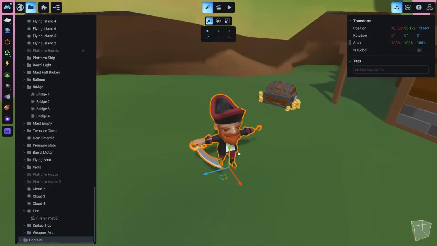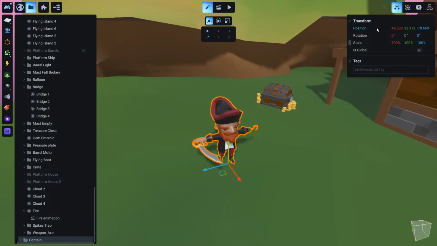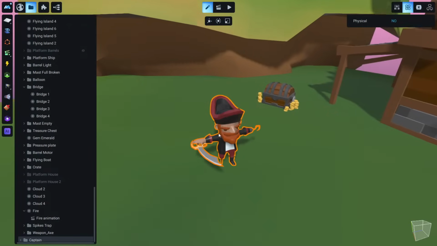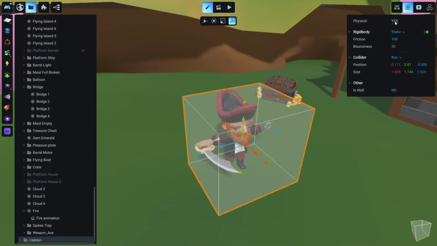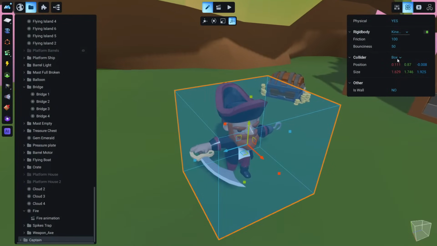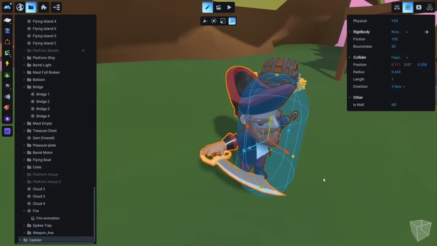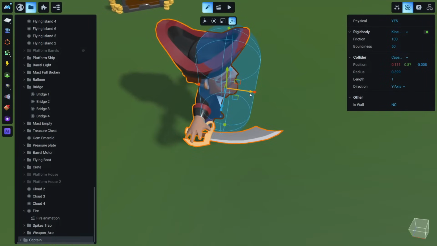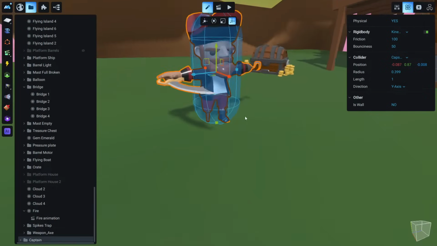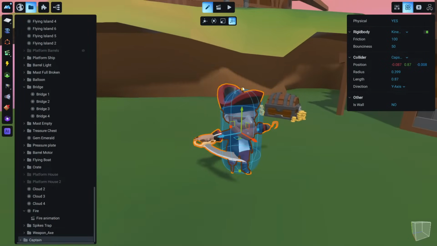So we have imported this model. What can we do with it? First of all, let's give some physical properties to it. The captain should be able to move, and so we will make him kinematic, and of course not a box. Let's choose a capsule, which is in my opinion the best shape for NPCs. Okay, let's move like that for a while, and let's see now.